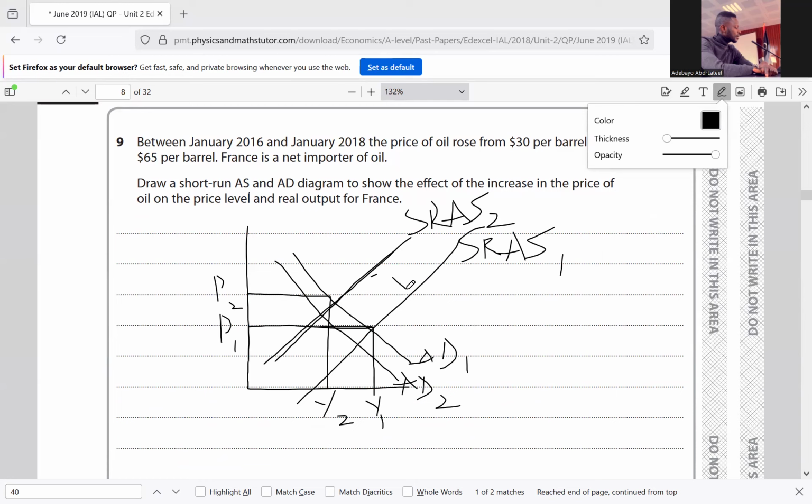So it's fine now. It falls, price rises, and the real output falls. An increase in the cost of production, based on the fact that the price of oil per barrel increases from $30 to $65, will bring about a rise in the cost of production, which will shift the short-term aggregate supply curve upward, and the aggregate demand will shift leftward from AD1 to AD2, based on the fact that the price level has increased from P1 to P2, and the real output will fall from Y1 to Y2.